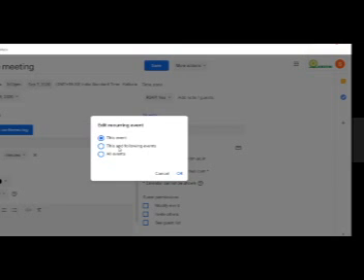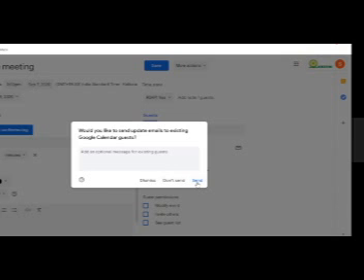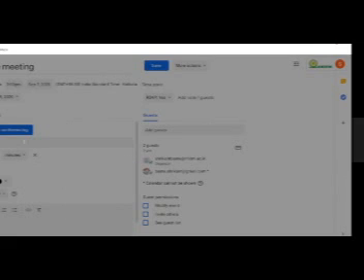Just now we had created around 30 events with a Google Meet link with the same link. Now, if I accidentally remove it, it will ask you three options: this event, this and following events, or all events. Now it's up to you whether you want to disable that Google Meet link for all the events or for this event only. So I'll just click for this event only. It will ask your consent whether you want to notify the people or not. So it will ask you the permission.